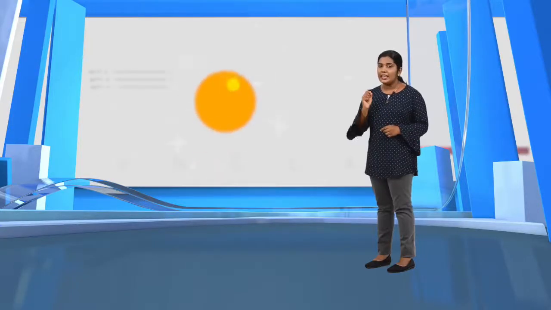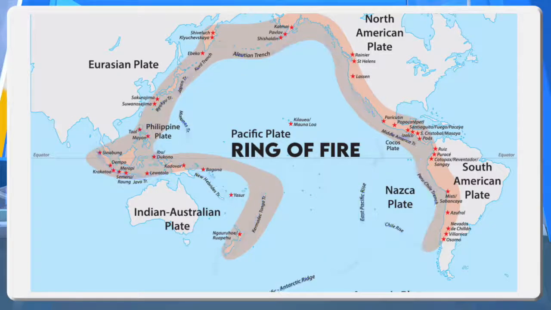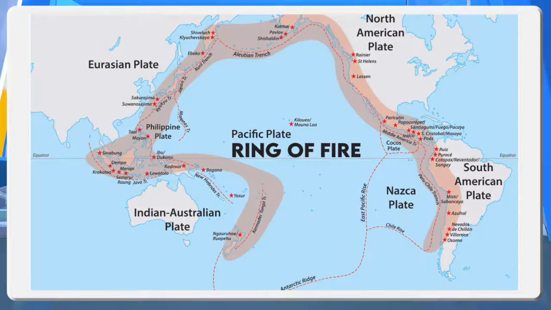Nearly 80% of the world's volcanoes are situated around the Pacific Ocean. This zone containing more than 452 volcanoes is known as the Pacific Ring of Fire. You know that volcanoes pose a serious threat to life, but they are also useful in many ways.